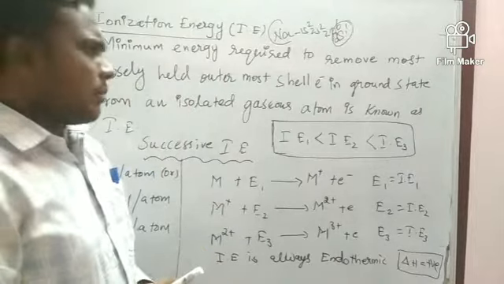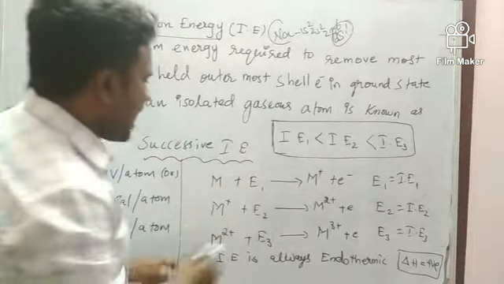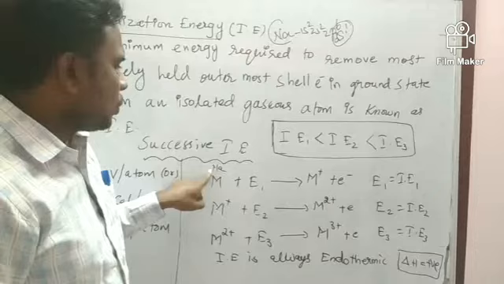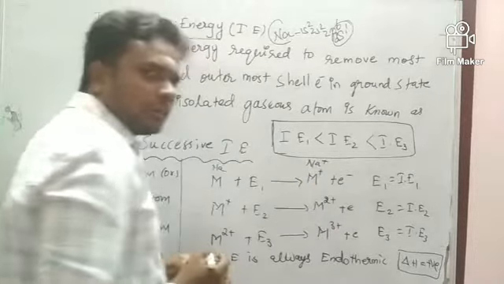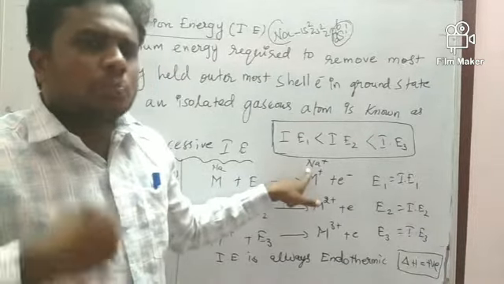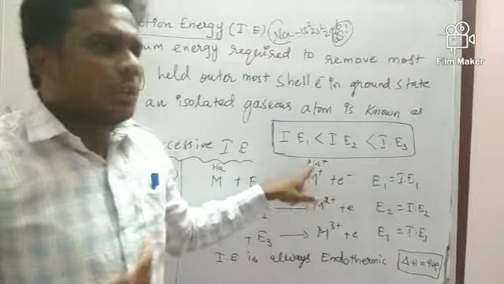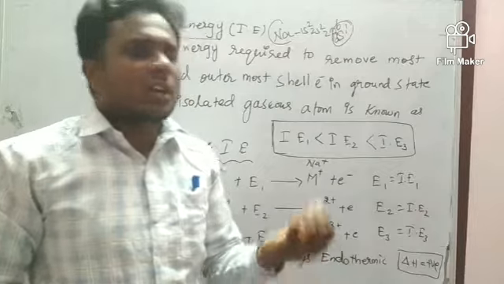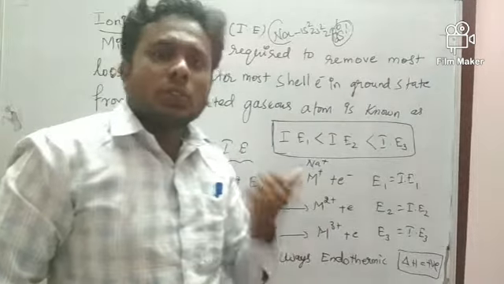Why is that? When we remove an electron, suppose I have taken sodium, sodium is going to become Na plus. In Na plus, the positive charge is more, which means the effective nuclear charge is increasing. When the effective nuclear charge is increasing, the other electrons will be bound very strongly to the nucleus.